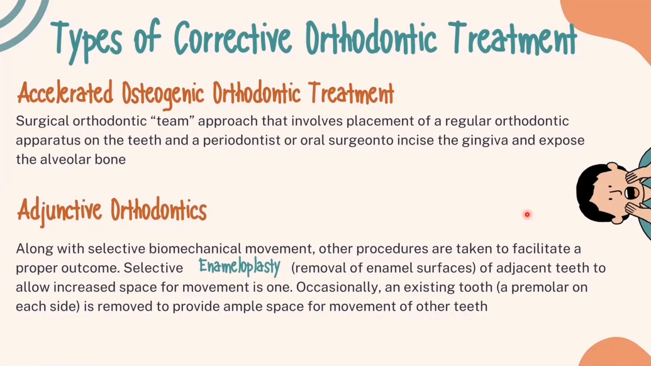Selective enameloplasty, or removal of enamel surfaces of adjacent teeth to allow increased space for movement, is one. Occasionally, an existing tooth, a premolar on each side, is removed to provide ample space for movement of the other teeth.